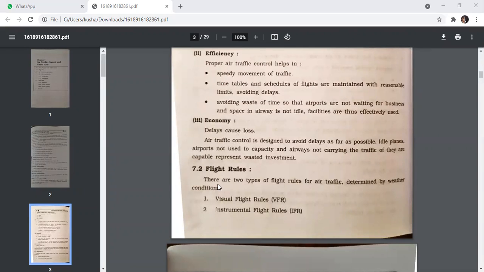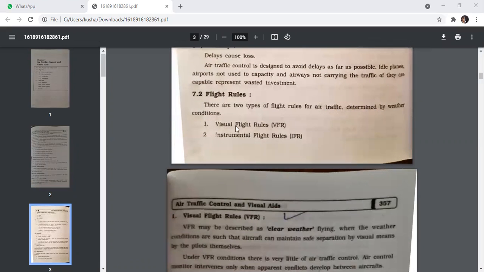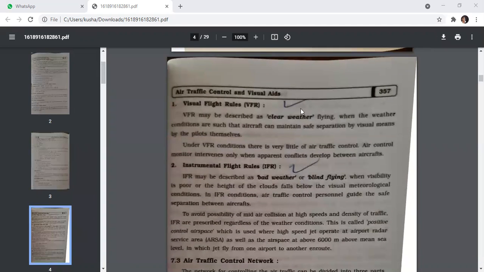Next is flight rules. There are two types of flight rules of air traffic determined by the weather condition. First is visual flight rules and second is instrument flight rules. First is visual flight rules, VFR. VFR may be described as clear weather flying, when the weather conditions are such that the aircraft can maintain safe separation by visual means by the pilots themselves.